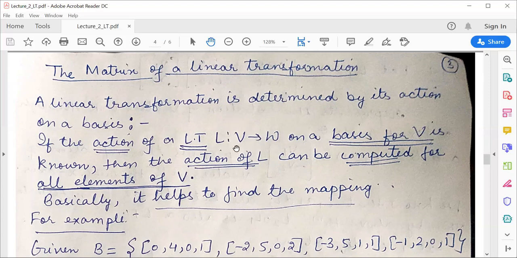Suppose there is a basis for vector space V. Now, if I know the action of this linear transformation on the basis elements of V, then by considering that action, I can compute all the elements of V under this linear transformation. Or we can say, if we know the action of the linear transformation on the basis elements of a vector space V, then it can help us find out the mapping.